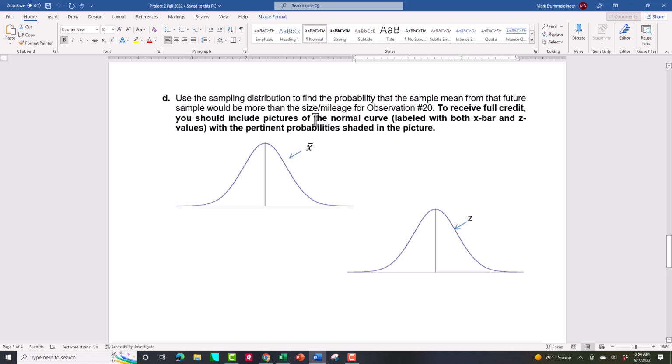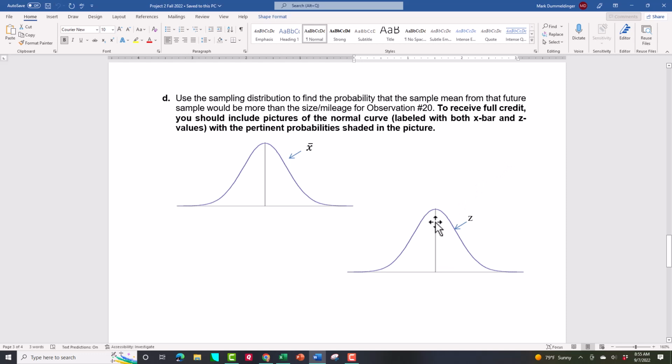Again, same comments as I did in part A. To get full credit, give me a beautiful picture here. Make it look like what it looks like in the notes. When you watch me do it in class, take a look at how I label things, and then draw me 2 separate pictures. Draw me the X bar picture, draw me the Z. Show me a probability that you're getting from a table, and then give me the answer.